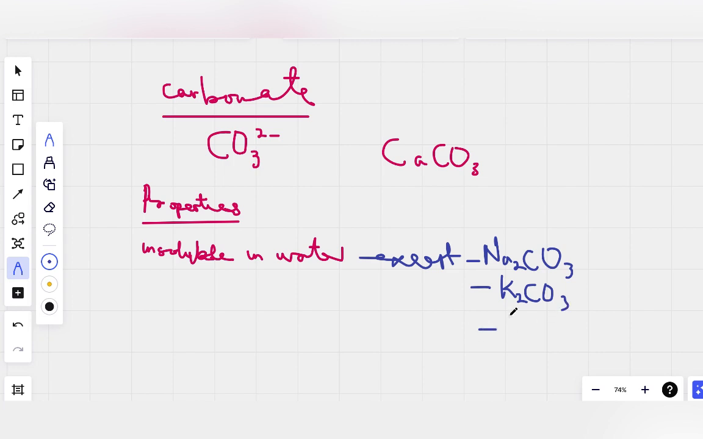Every other carbonate is not soluble in water. So please, you need to know these three exceptions. They are in Paper 6 of the IGCSE exam, when you are doing the practical. Every other metal carbonate is insoluble in water, like calcium carbonate, zinc carbonate, magnesium carbonate. Only these three are soluble. Another property of carbonates is that they react with acid to form salt, water, and carbon dioxide.